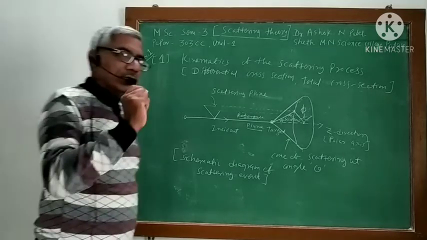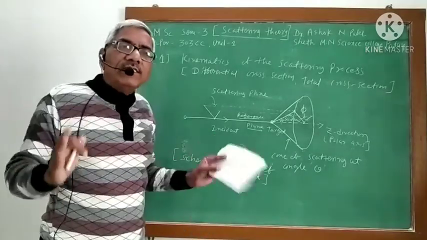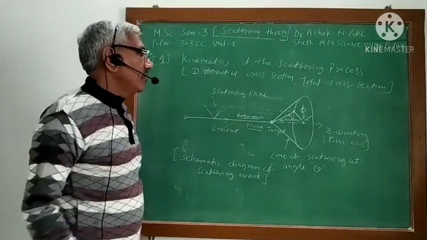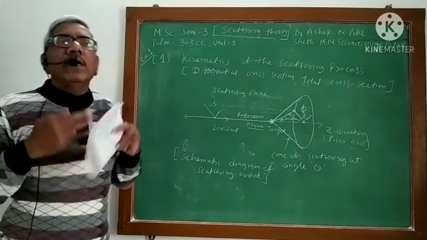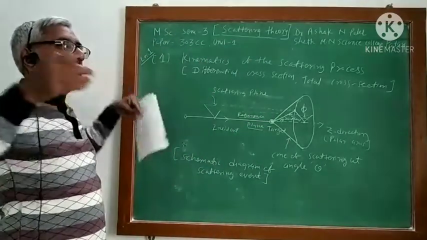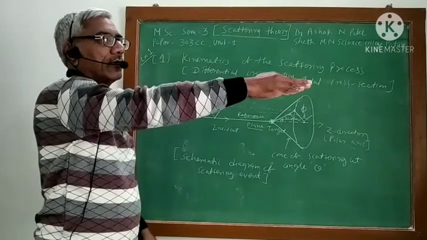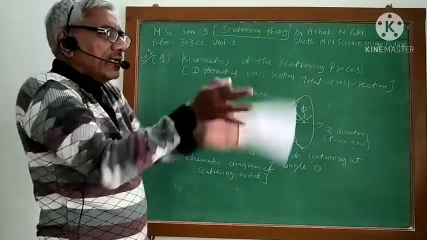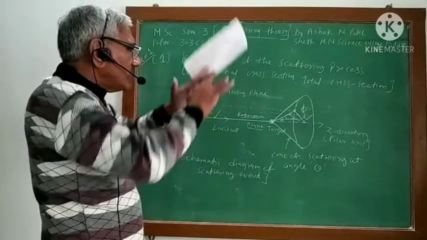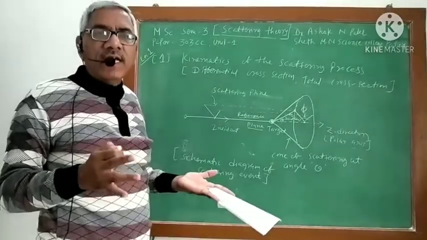To make things simple, we choose the coordinate system in such a way that its origin is at the target. Whenever incident particles hit or interact with the target, they scatter in all possible directions. When the particle deflects in all directions, you can represent that with spherical coordinates r, theta, phi.